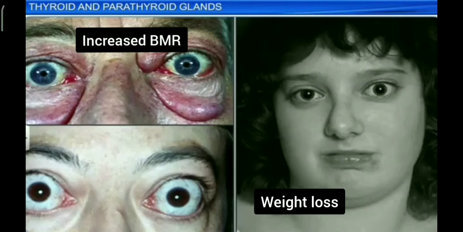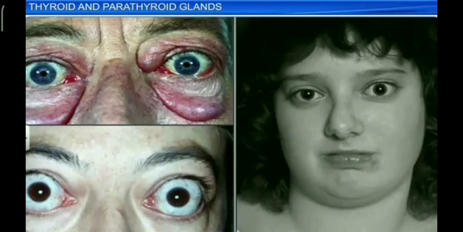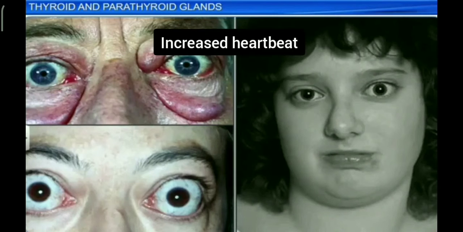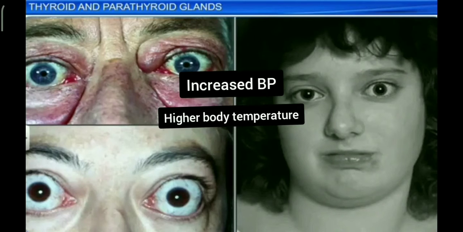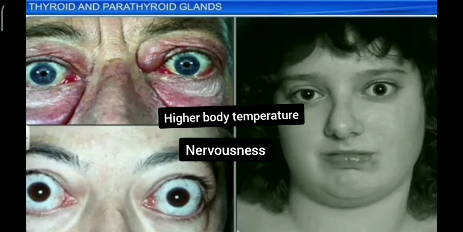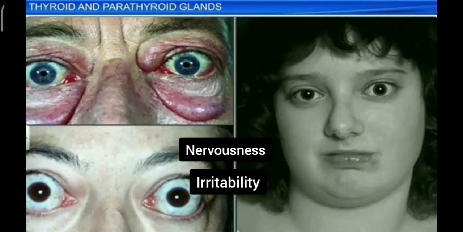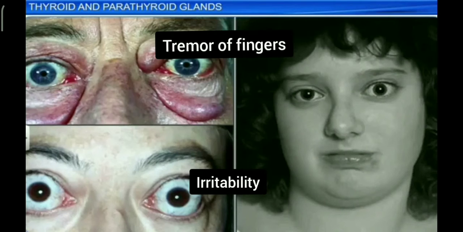Increased BMR produces a range of effects like increased heartbeat, increased blood pressure, higher body temperature, nervousness, irritability, and tremor of fingers with bulging eyeballs.